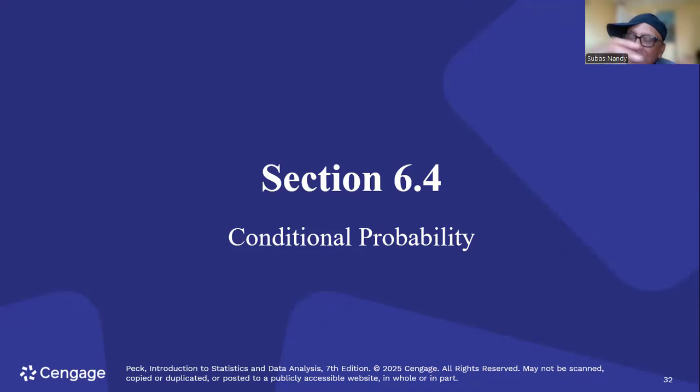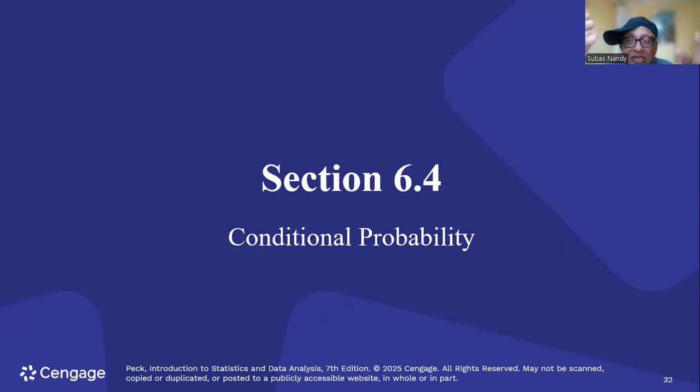So the condition in this case is the person plays in a professional basketball team. Therefore, the probability that the person is taller than 6 feet will be much higher with that imposed condition that he is a member of a professional basketball team. So the event that has happened first is that the person is a member of a professional basketball team.